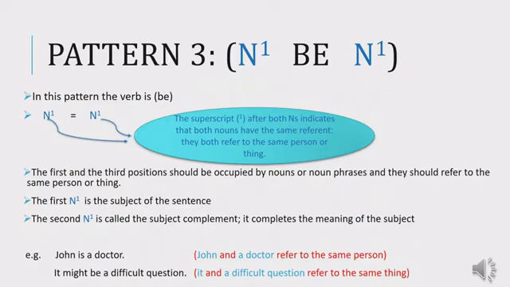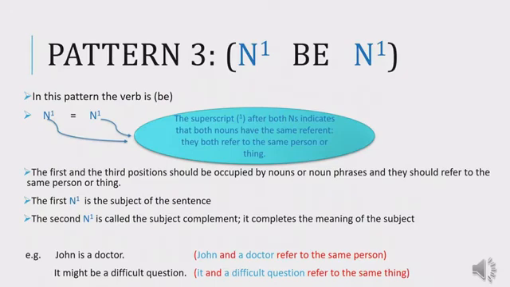In the second sentence, it might be a difficult question. The verb is might be. It is B. It is N. It is the subject of the sentence. After B, we have a difficult question. A difficult question is a noun phrase because we have a noun question that is modified by an adjective, difficult, and an indefinite article a. So here we have a noun phrase, so N. So we have N, B, N. Are we talking about the same thing?